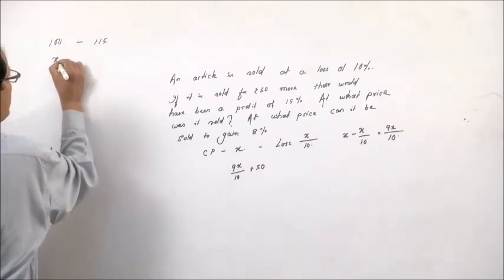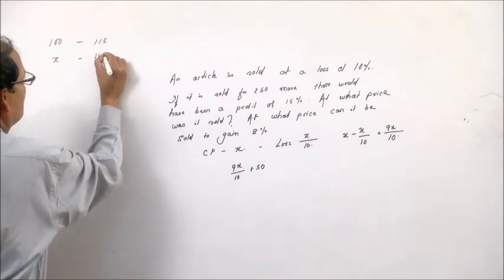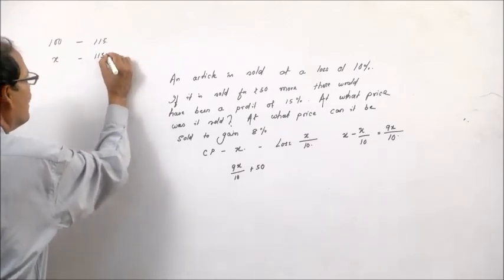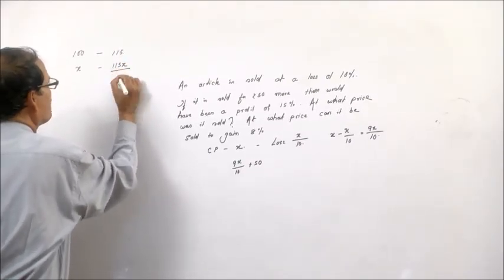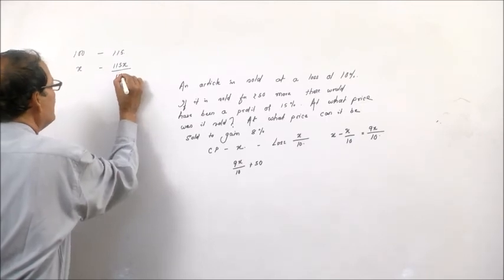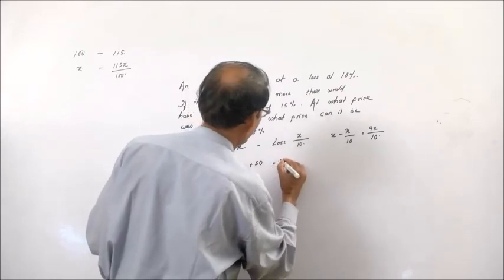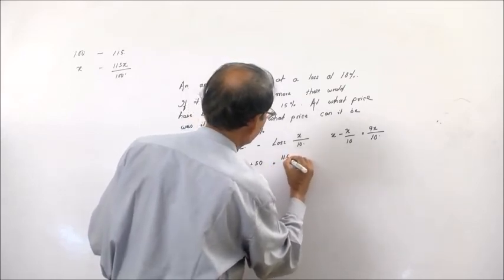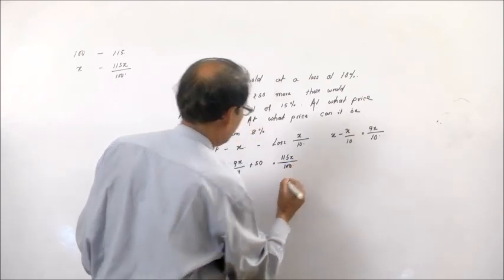When the cost price is x, it will be sold at 115 by 100 into x, or 115x by 100.